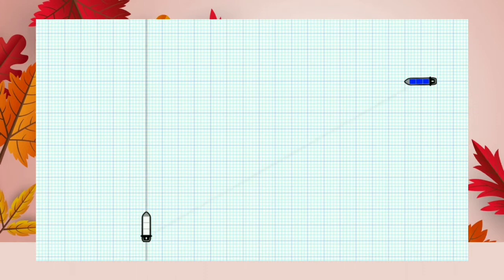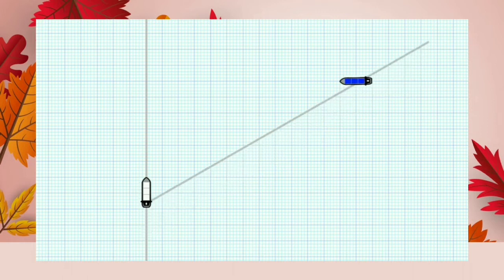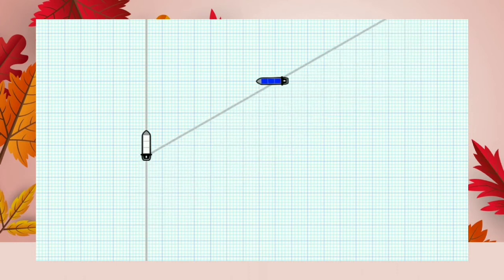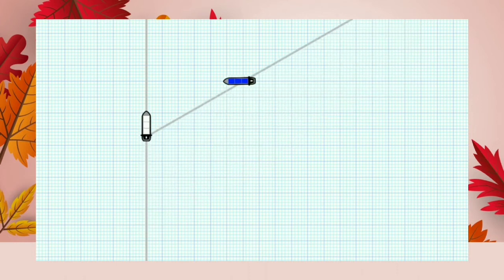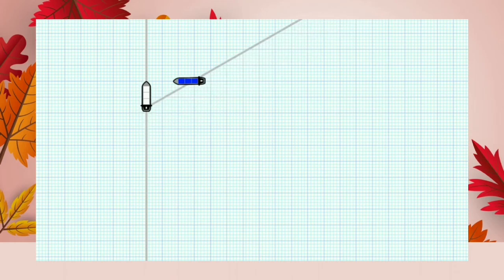Now we take the bearing as the difference between our heading line and the bearing of the vessel, and we need to continue to monitor that as we approach each other. Clearly in this case, that bearing is not changing. The vessel stays going down that same constant bearing, which means risk of collision exists.